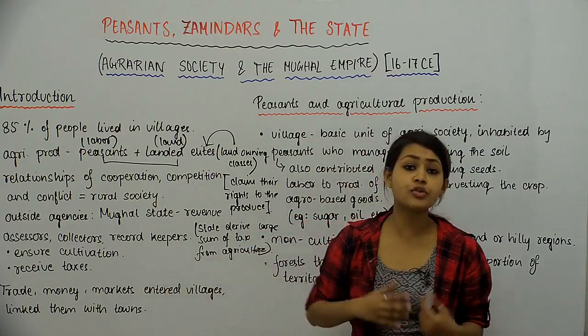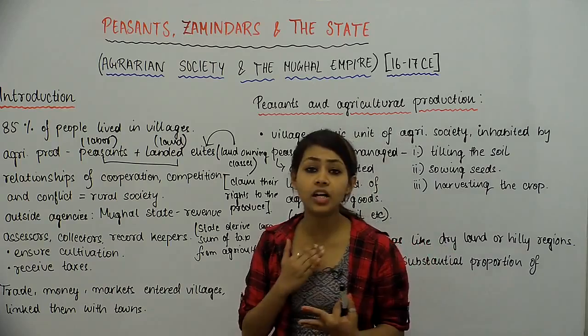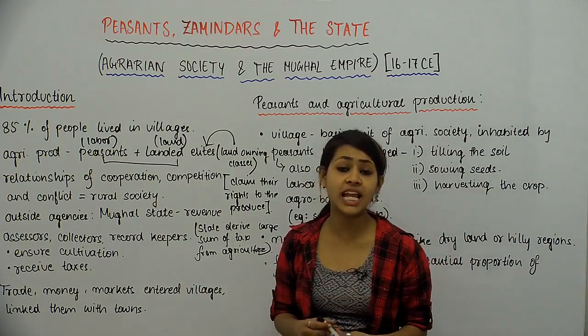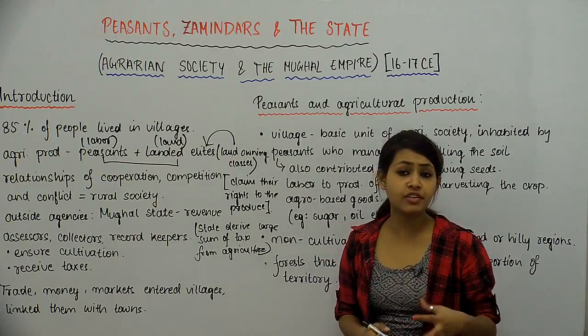So agriculture is something that they could levy a tax upon, and this tax helped to increase the revenue that was collected by the emperor for various purposes.